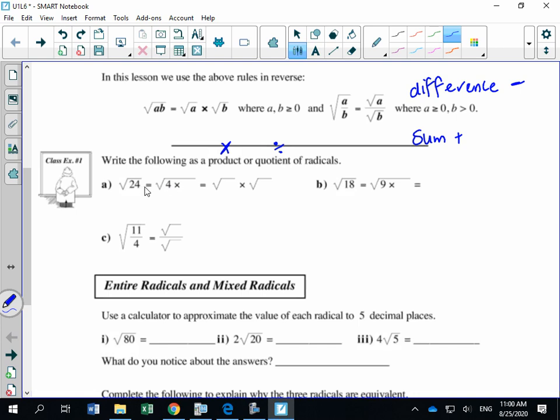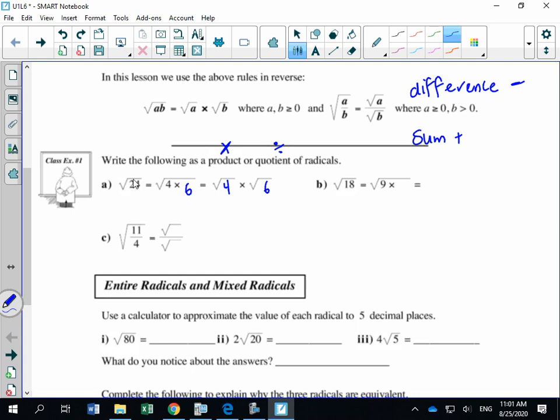Okay, so they want this expressed as the product of two radicals because they're giving me a multiplication here. So 4 times what would give me 24? So 4 times 6 would give me 24. And you know that what I could do is these two can be written as two separate radicals, right? So that could be written as root 4 times root 6. And the reason is, remember, 4 times 6 is 24.